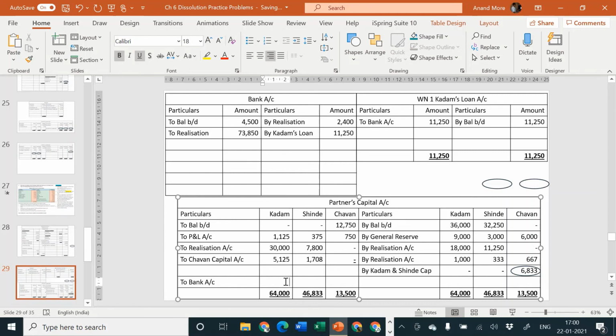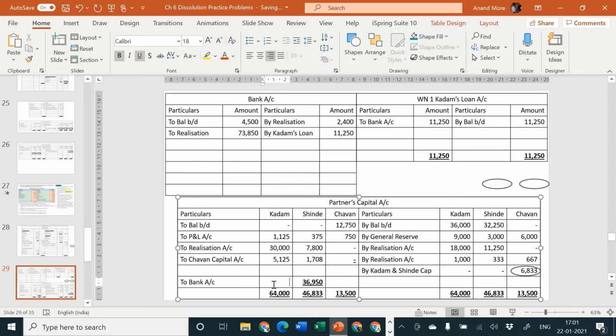So 64,000 and 46,833. Let us find out the balancing figure. 46,833 minus 375 minus 7,800 minus 1708 is equal to 36,950.